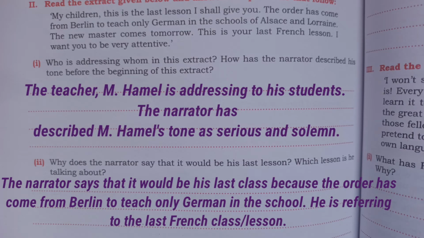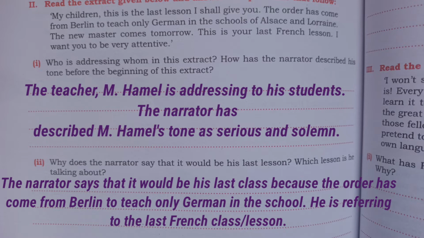Next, extract number 2, and the first question is, who is addressing whom in this extract? How has the narrator described his tone before the beginning of this extract? The answer will be, the teacher M. Hamel is addressing his students. The narrator has described M. Hamel's tone as serious and solemn.